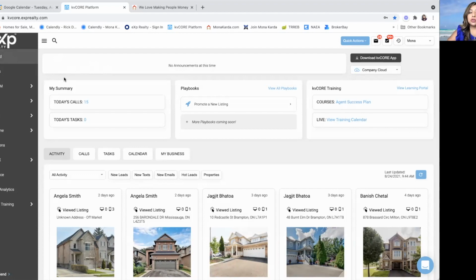It's kind of like a notification, I guess you could say, like on your social media or emails. So you would click here, dashboard, and it can tell you today's calls, how many calls you're scheduled to make. Now, it's only going to tell you how many calls you're scheduled to make depending on whether you told yourself that you have to make these calls, right?